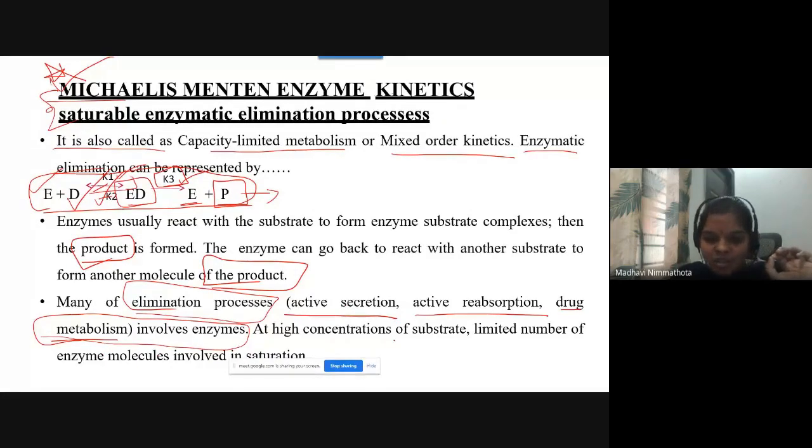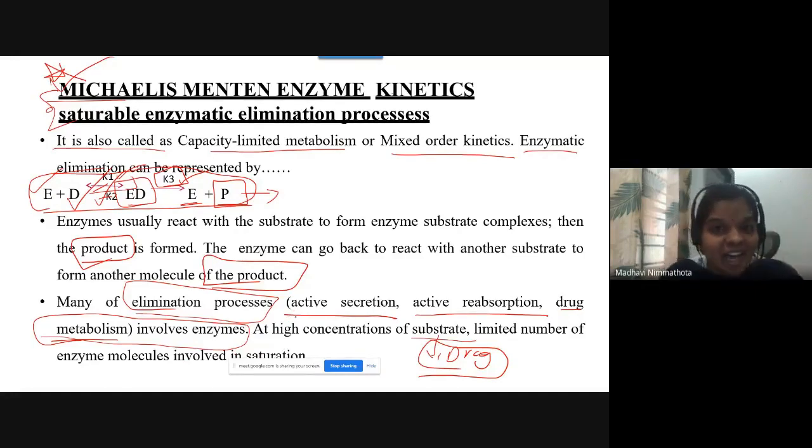At high concentrations of substrate, a limited number of enzyme molecules are involved. So if you take a high concentration of the substrate, in the sense the drug, only a limited number of enzymes will be involved, leading to saturation. Why do we need saturation? We need to follow non-linear kinetics here. For that reason, we get saturation. Where do you get this saturation? At high drug substrate levels, nothing but high drug concentration levels.